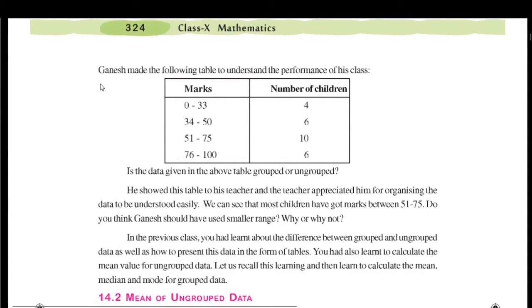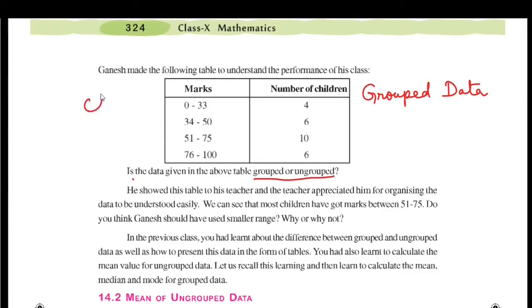Here the student Ganesh made the following table to understand the performance of his class. Is the data given in the above table grouped or ungrouped? This type of data is called grouped data. So here, instead of actual observations, we have groups. These groups are called classes or class intervals.